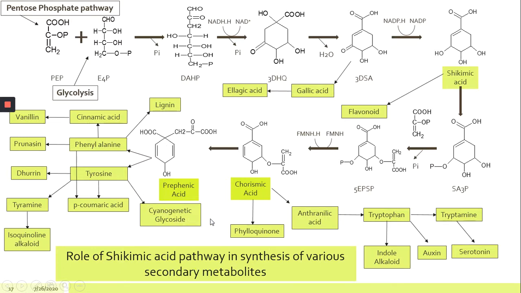cyanogenetic glycoside. So this is about the general scheme of the shikimic acid pathway, and these are the different secondary metabolites or the precursors of secondary metabolites. From that, the different secondary metabolites which are medicinally important are synthesized by the plant.